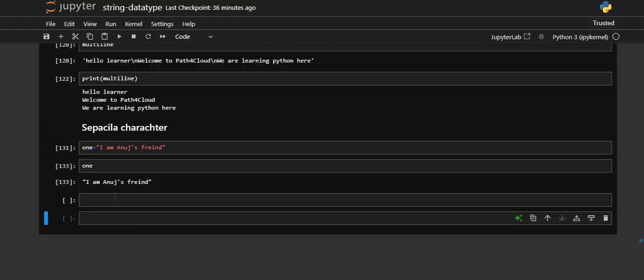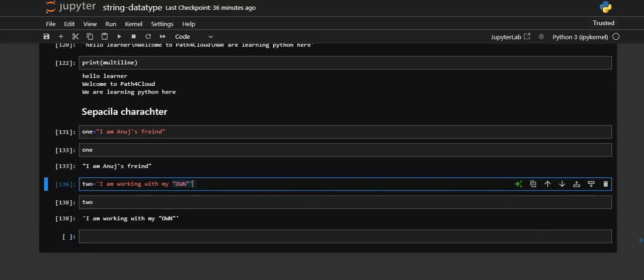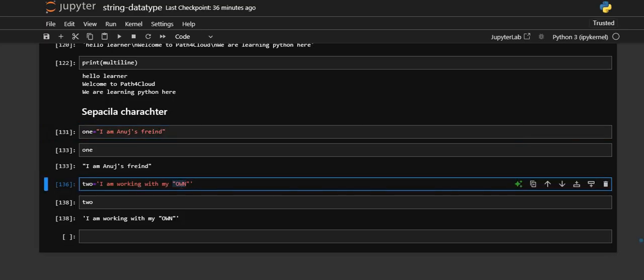You can see that. And if it is vice versa, like if you need... I am working with my own, and if you print it now, you can see it is printing that own is in double quotes, whichever we want. So this is the way we can play with the quotes, right? If we need single quotes, we can encapsulate our string in double quotes, and if you need double quotes, then you can do it in single quotes, right?